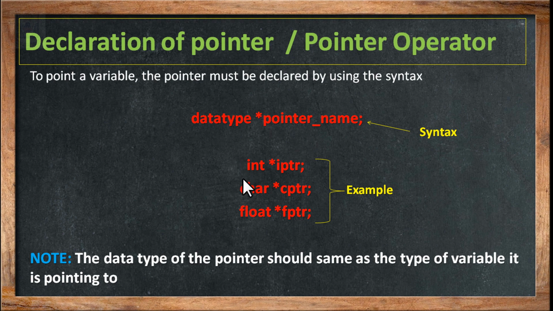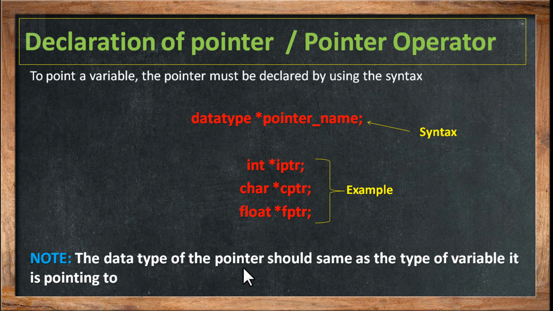Now, examples: you have pointers belonging to different data types. int asterisk iptr: iptr is a pointer which can point to an integer type of variable. char asterisk cptr: cptr is a pointer that can point to a character type of variable. float asterisk fptr: fptr is the pointer that can point to a floating type of variable.